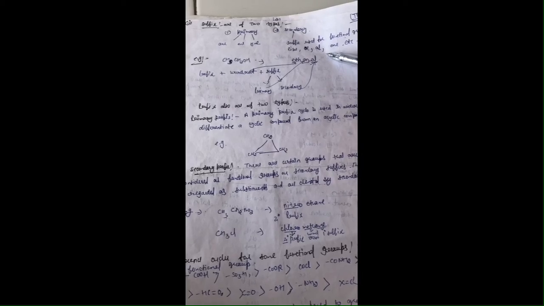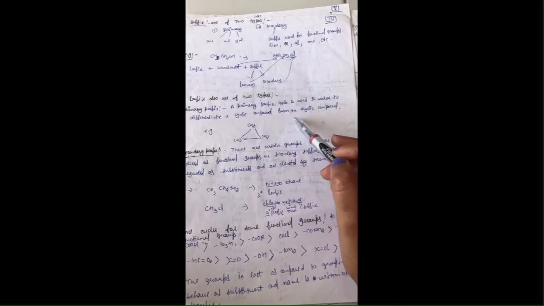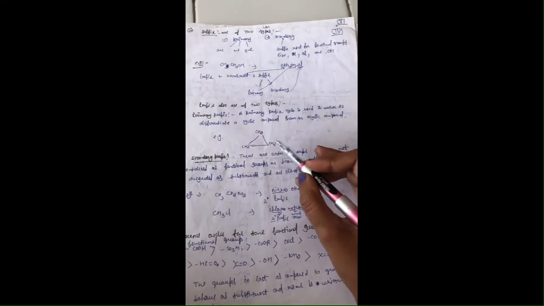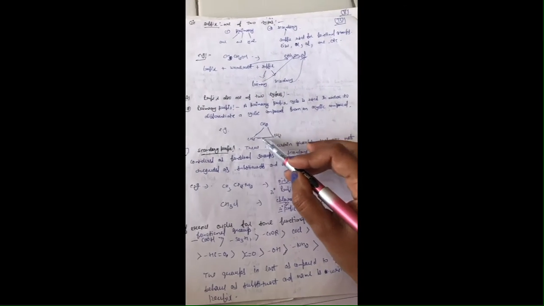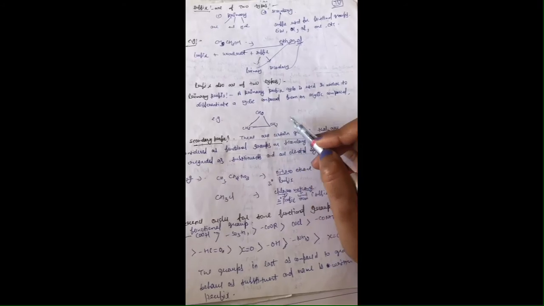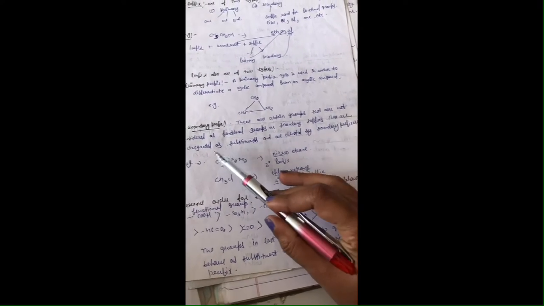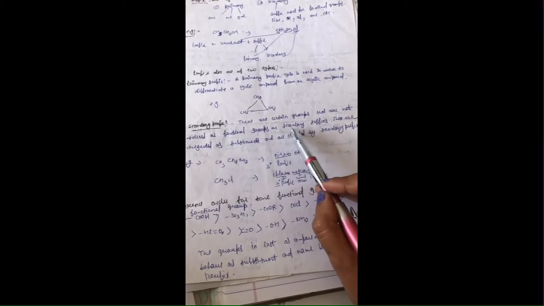You have to write the name of the secondary functional group or suffix, that is ol. Clear? In the same way you have to do the numbering. And then the primary prefix cyclo is used in order to differentiate a cyclic compound from an acyclic compound. Here you are having 3 carbon atoms joined in a cycle, so the name will be cyclo you have to use. And for the secondary prefix, there are certain groups that are not considered as functional groups or secondary suffix.